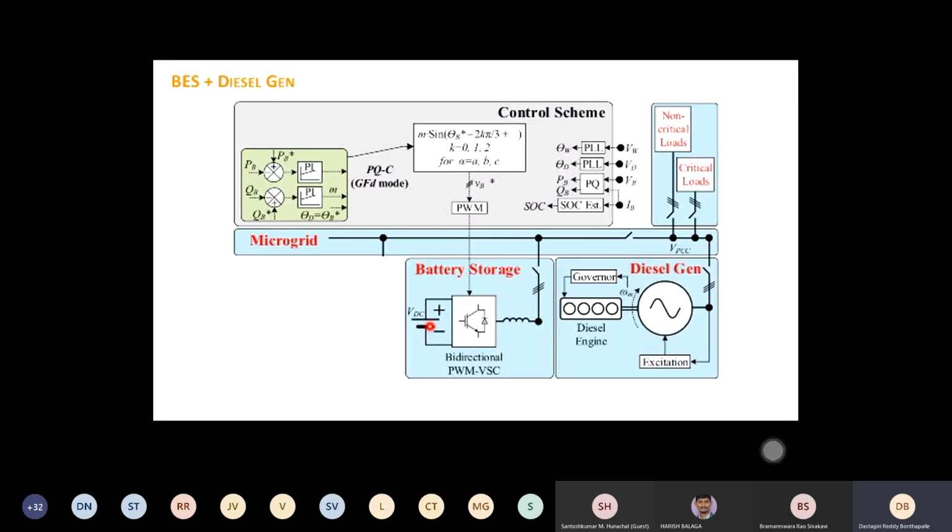You know why we asked the diesel generator to come into the picture? Because your battery is almost discharged. So once the diesel generator comes in, you try to charge the battery. You don't need to inject any active power. You just have to inject reactive power and take the active power to charge your battery. So that's how you end up in PQ control mode again. But what we are supposed to do when it wants to come in, that transition part, we are yet to come.